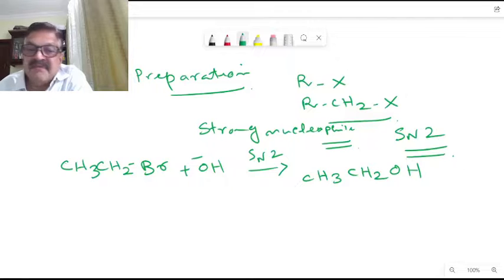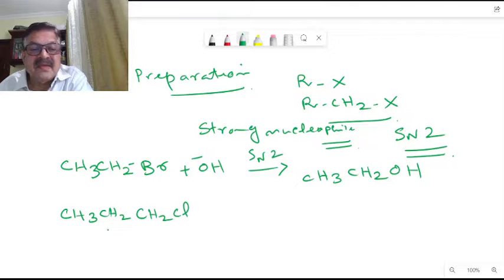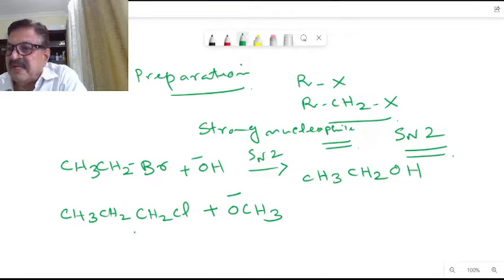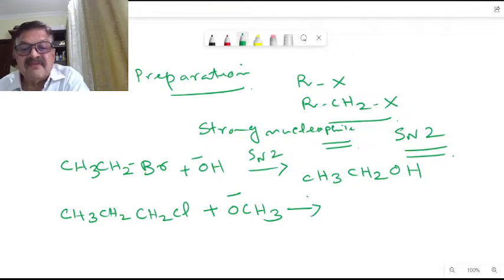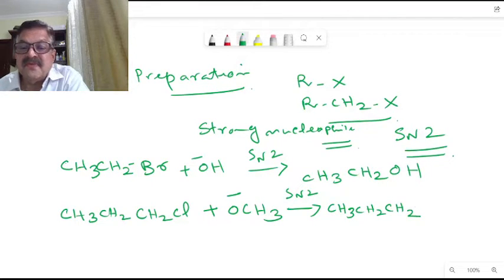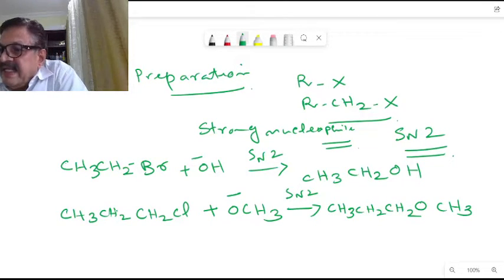Correct. So in the same way, how will you synthesize the ether here? Suppose we have CH3CH2CH2Cl. This will be reacting with a strong nucleophile, an alkoxide, CH3O minus. Again, this is an SN2 mechanism. The reaction will be following an SN2 path. So we get CH3CH2CH2OCH3, an unsymmetrical ether here.